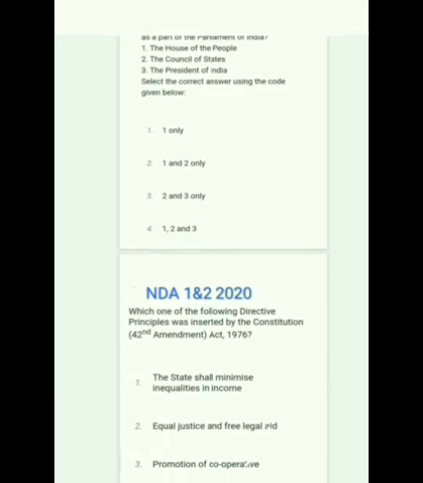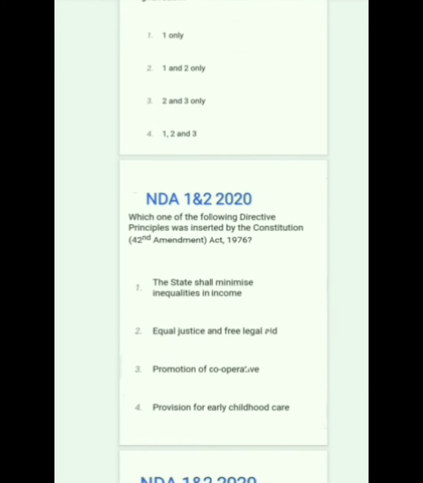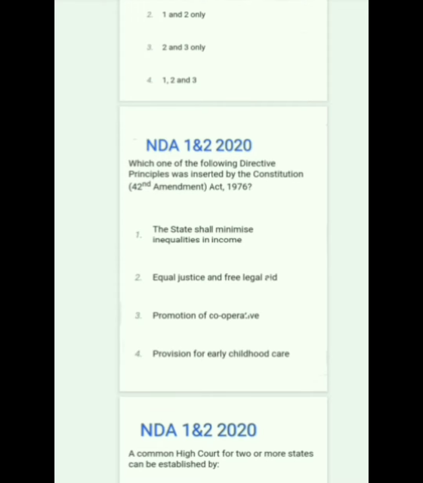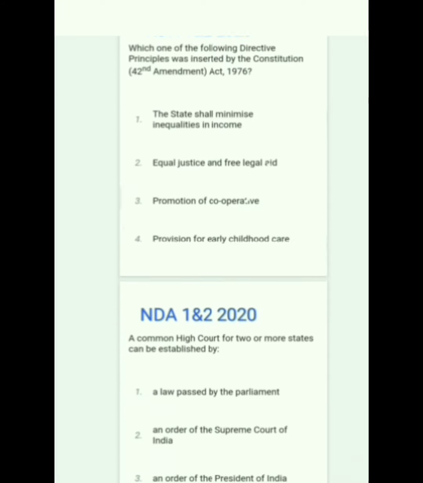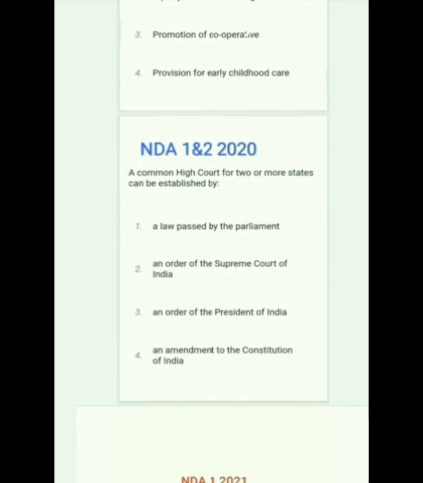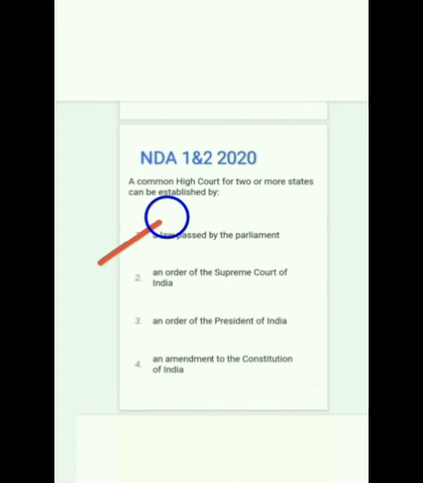Next question. Which one of the following directive principles was inserted by the Constitution 42nd Amendment Act 1976? Option 2. Equal justice and free legal aid was inserted by the 42nd Amendment. Next question. A common high court for 2 or more states can be established by a law passed by Parliament.